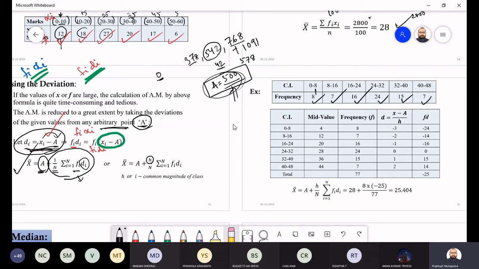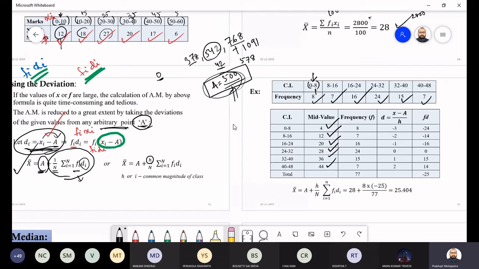These are the frequencies given. So whenever class interval is there, what we have to do? You have to take the midpoint, correct or not? So we took the midpoint here. 0 to 8 midpoint is 4, 8 to 16 midpoint is 12, 16 to 24 midpoint is 20, 24 to 32 midpoint is 28. So that is what we calculated, correct or not?